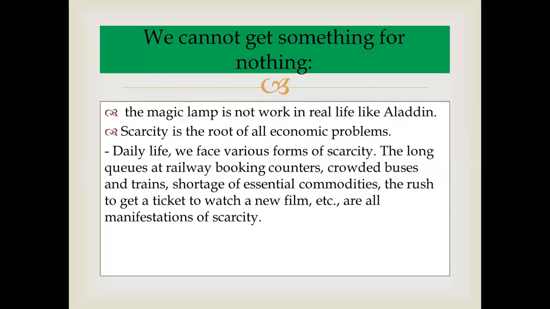So next, we cannot get something for nothing. The magic lamp does not work in real life, like Aladdin. Aladdin is a person whose story is mentioned in your NCERT book for 11th commerce. Here Aladdin is trying to get everything through magic.